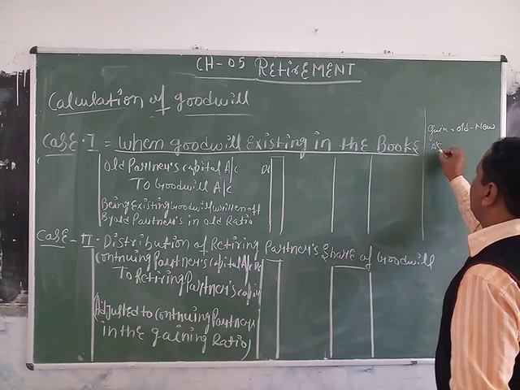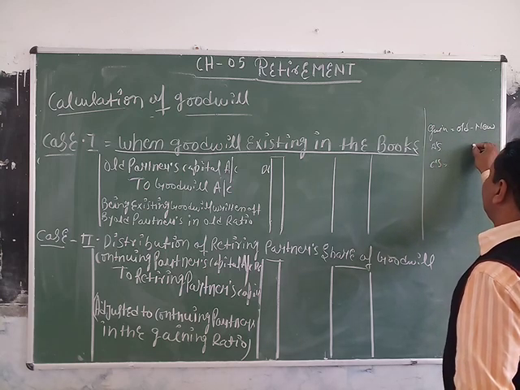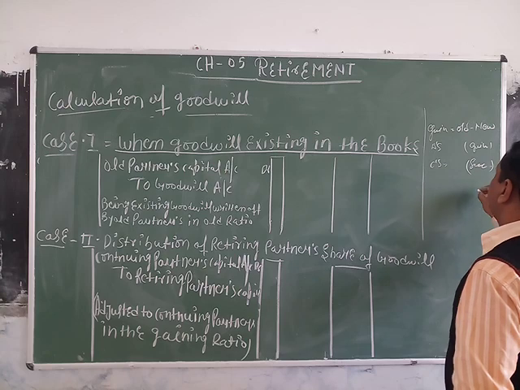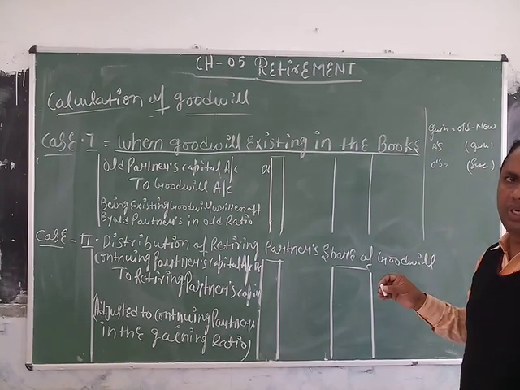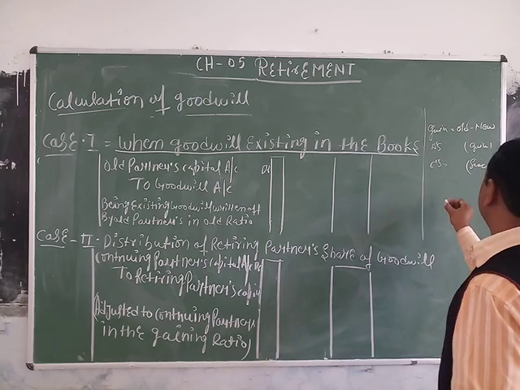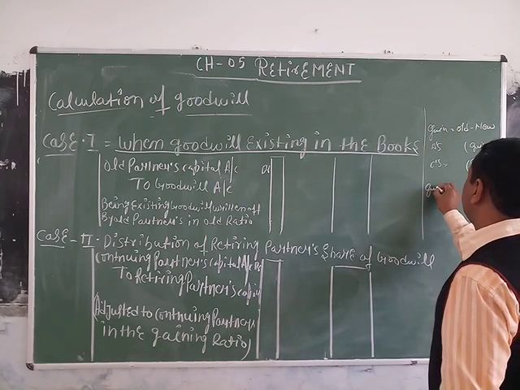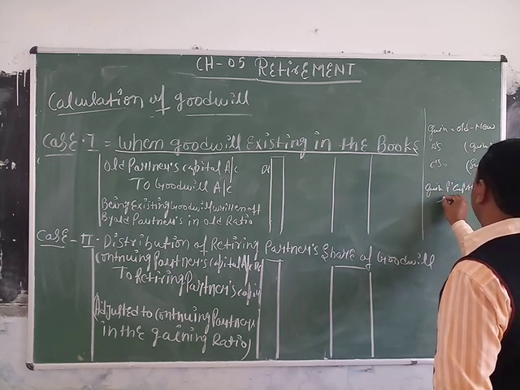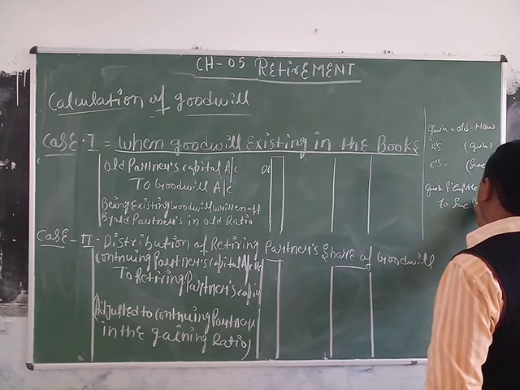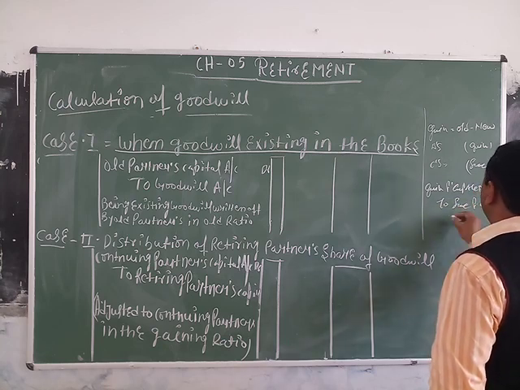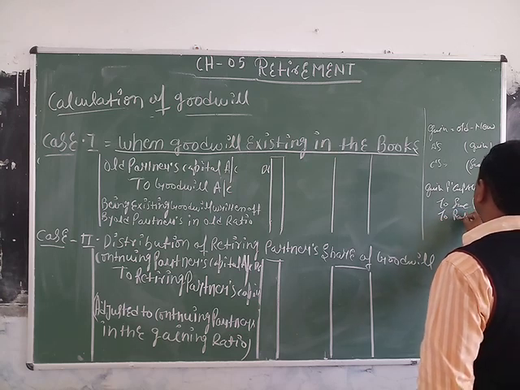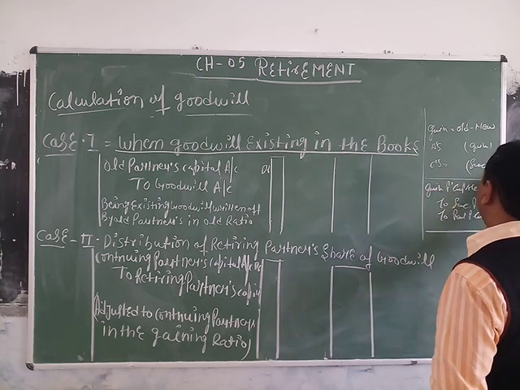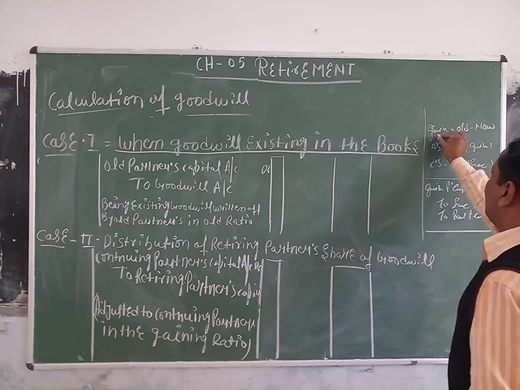While we are calculating the A and C share, A is gaining and C is sacrificing. So the treatment of goodwill at the time of retirement is: gaining partner's capital account debited, to sacrificing partner's capital account, to retiring partner's capital account.